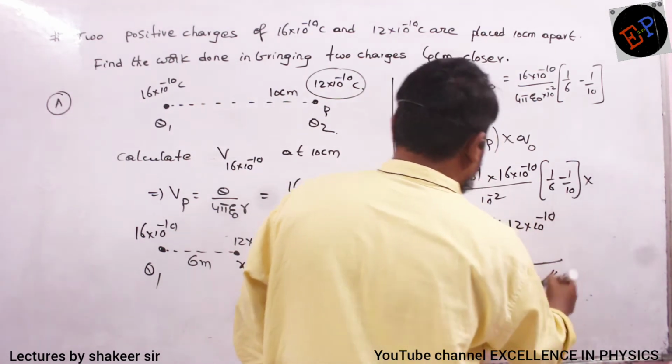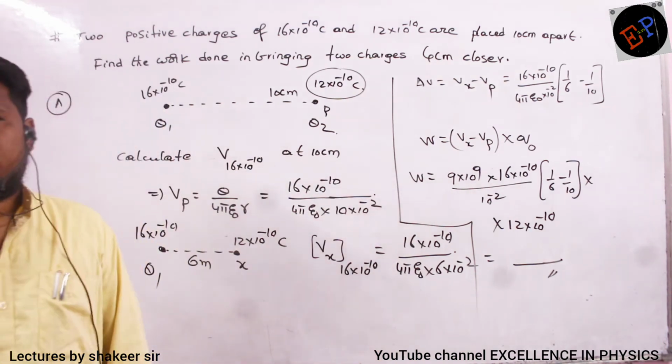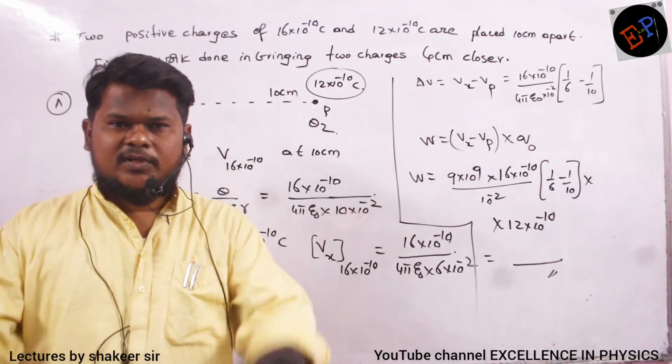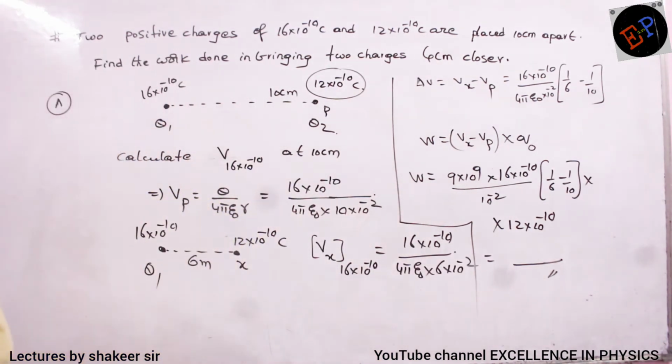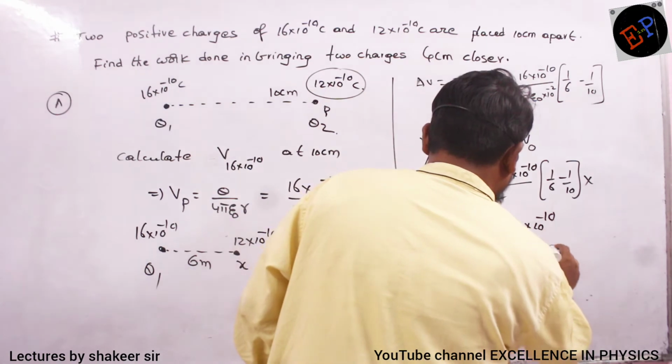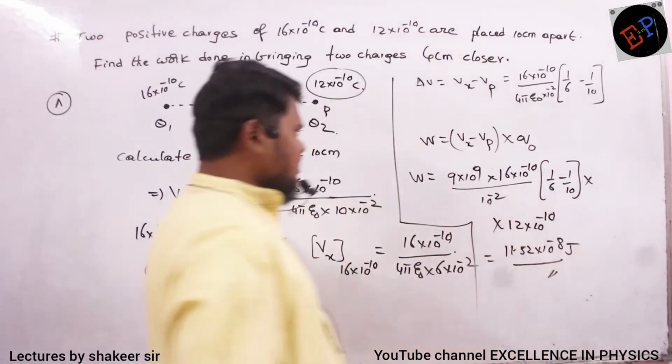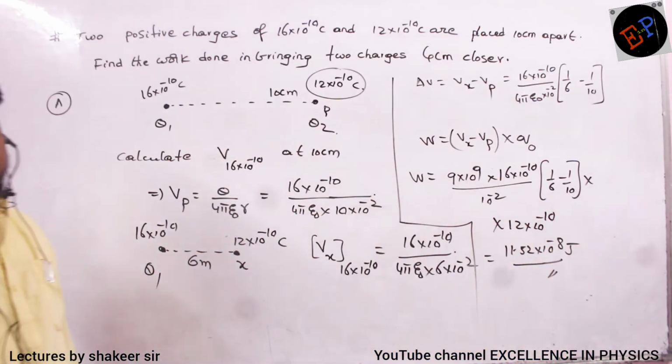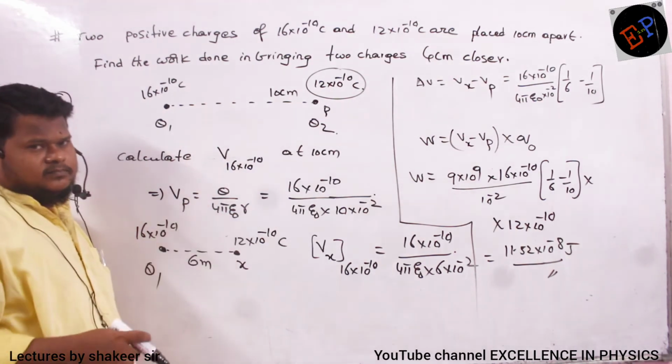So just do this calculation, I will get the amount of work which you have to do to bring the charges together. Is it clear? So the answer which I should get is 11.52 into 10 power minus 8. That much amount of work I have to do. Okay? Understood how we have done?